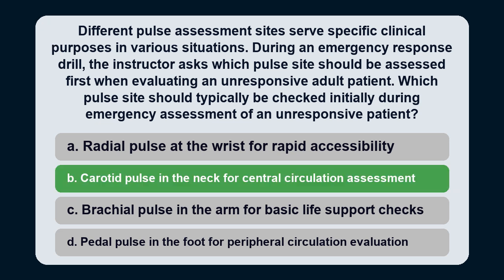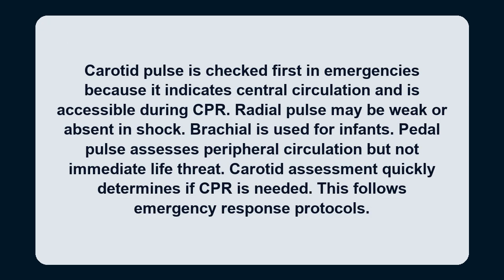The answer is B. Carotid pulse is checked first in emergencies because it indicates central circulation and is accessible during CPR. Radial pulse may be weak or absent in shock. Brachial is used for infants. Pedal pulse assesses peripheral circulation but not immediate life threat. Carotid assessment quickly determines if CPR is needed. This follows emergency response protocols.